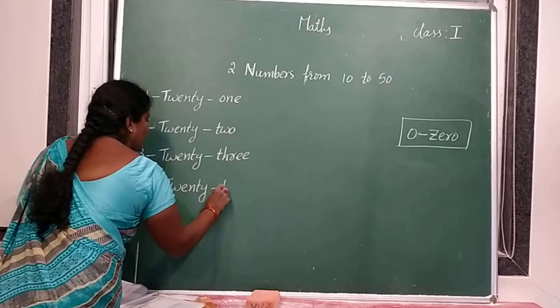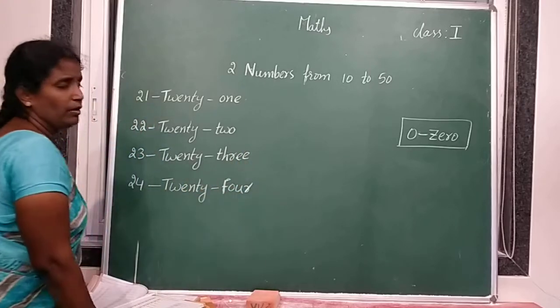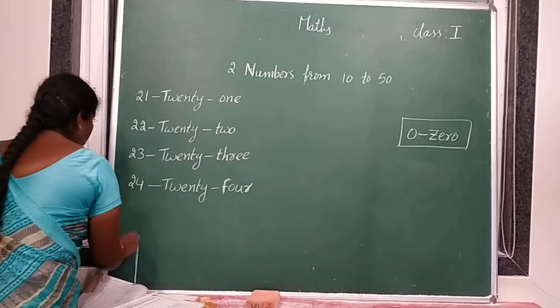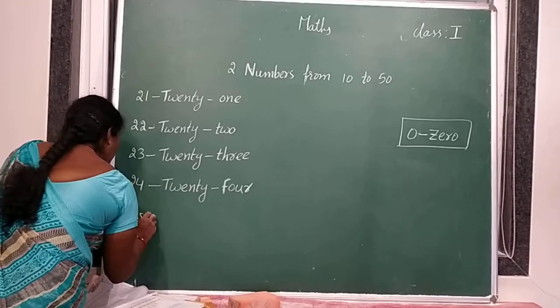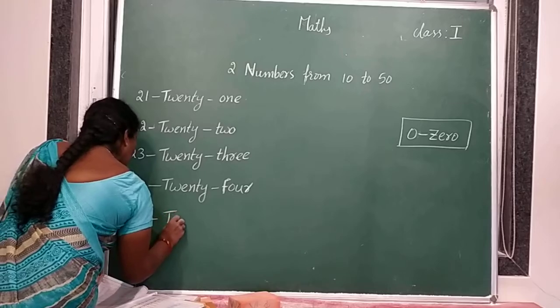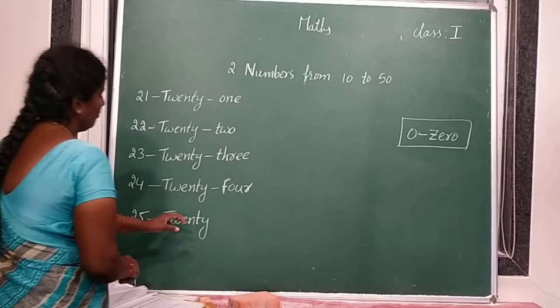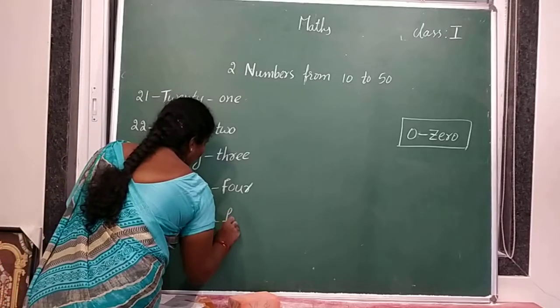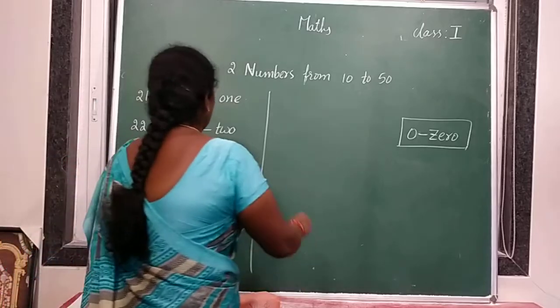TWENTY 20. FOUR 4. 24. Next 2, 5, 25. TWENTY 20. FIVE 5. 25. Next 2, 6.